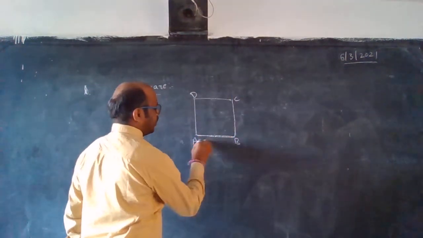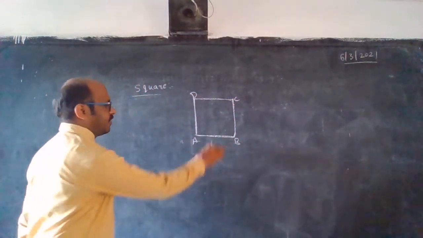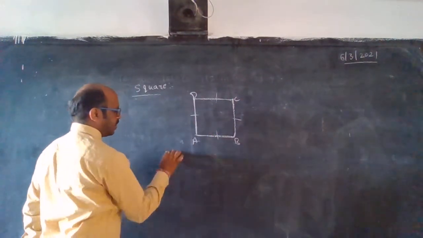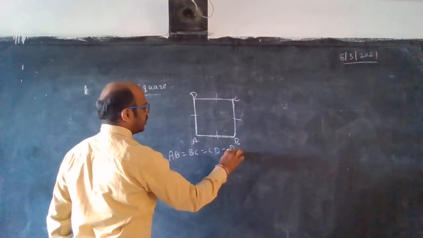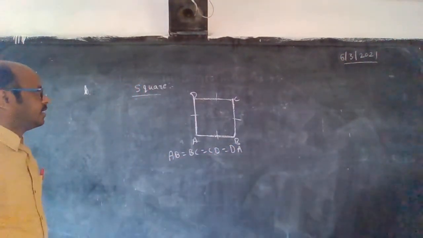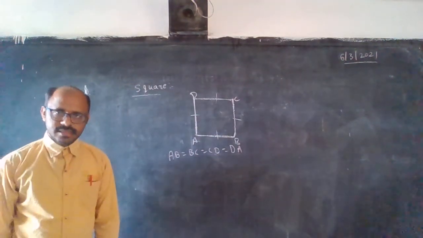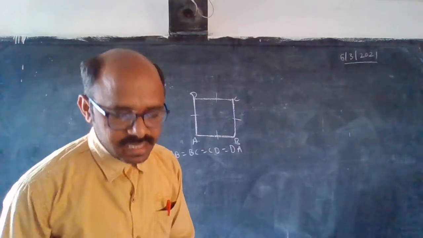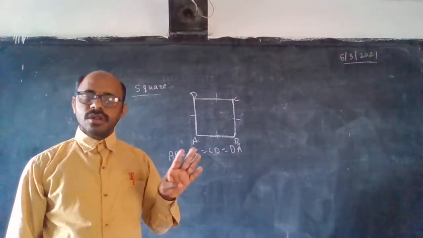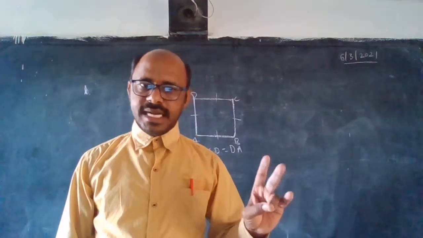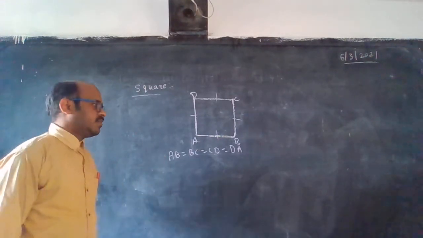AB one side, BC one side, CD one side, DA one side, but all the sides are equal. In the square, all the sides are equal. In that also, 4 sides and 4 vertices. Okay children, this is the square.